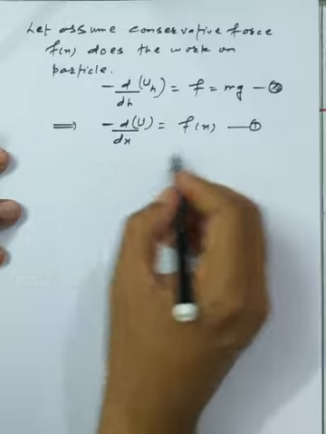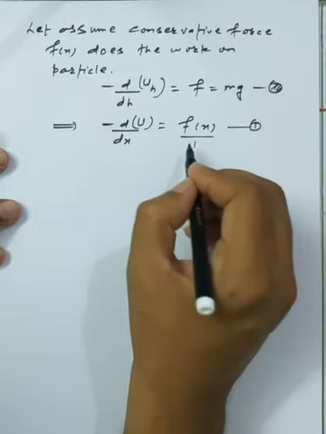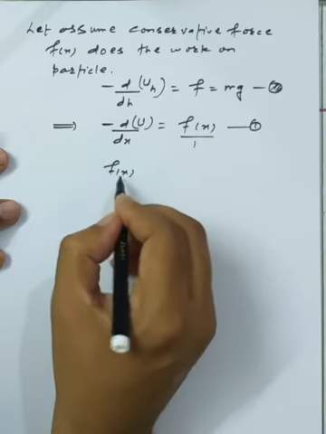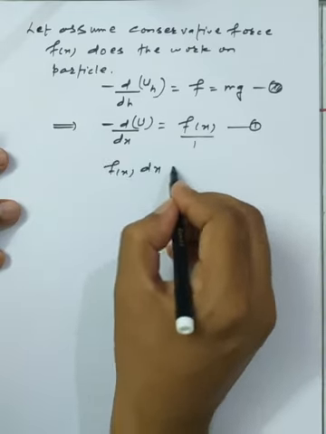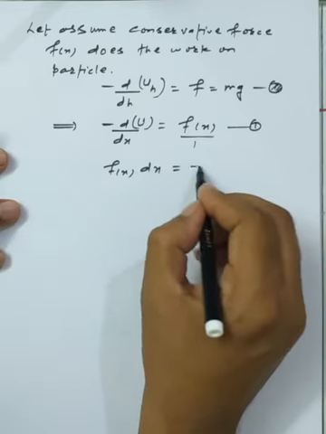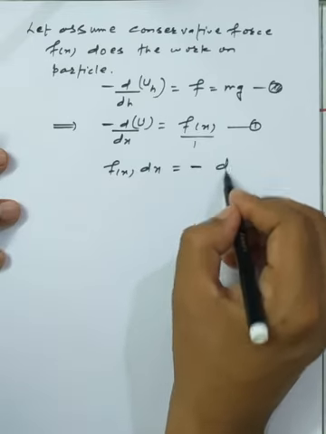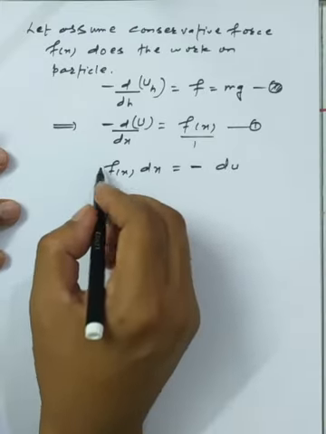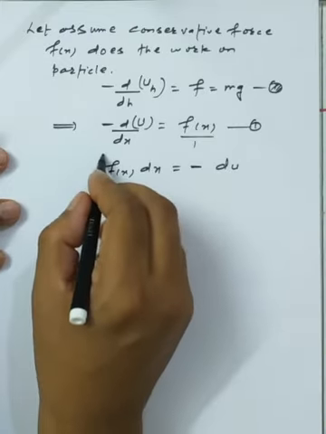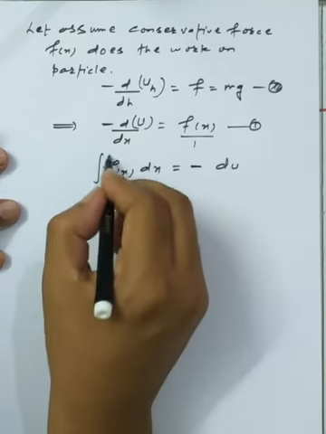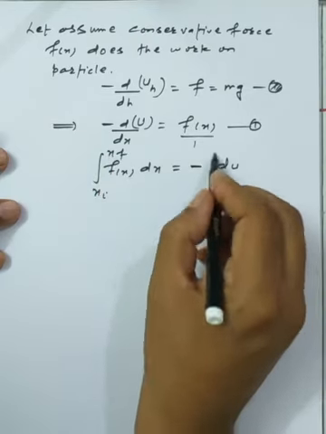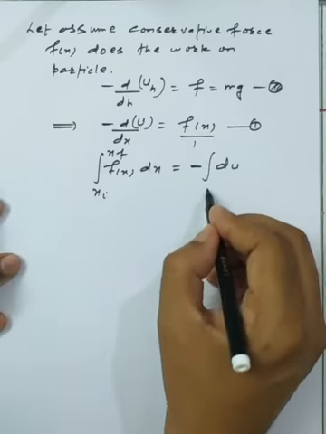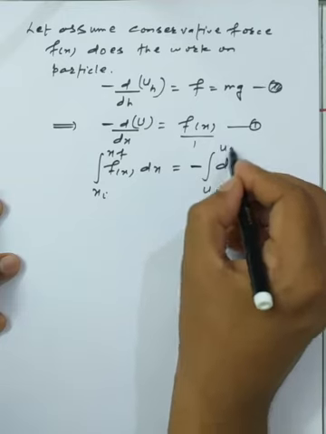Now I am making a cross multiplication of the terms here. So I write force Fx dx equal to, with the minus sign, the change in the potential energy. Here the position is changing for an object, that means x initial to x final. We also get the change in the potential energy, that means changing from U initial to U final.